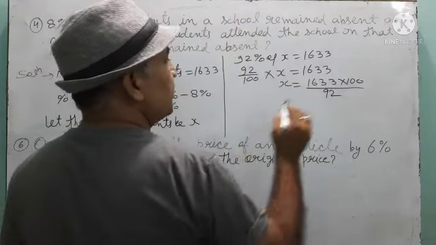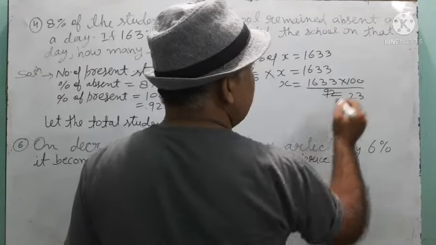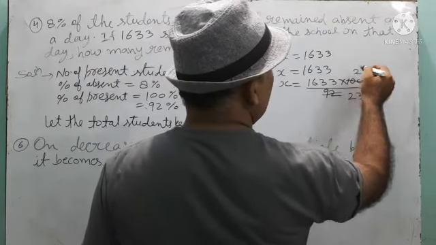Now solve this one. Divide this number by 23 and divide 100 by 25.